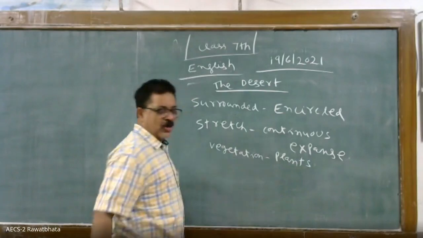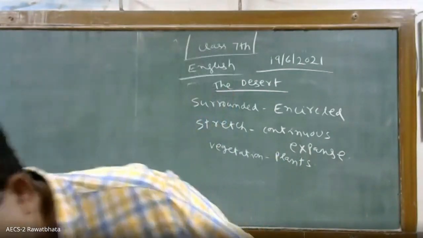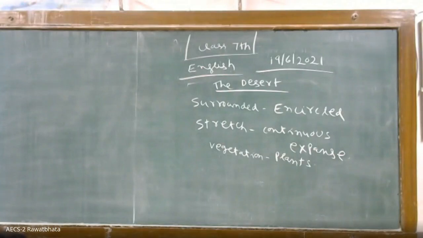So in geography, you call it flora and fauna. Flora and fauna, animals and plants. If you are living in an area where many trees are there, you will not know what a desert is. So desert is simply an endless stretch of sand, non-ending. Wherever you see, you will see only sand. There is no rainfall. As a result, what happens? Vegetation is scanty. Very few trees are there.